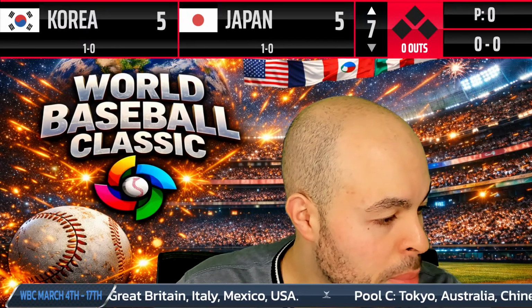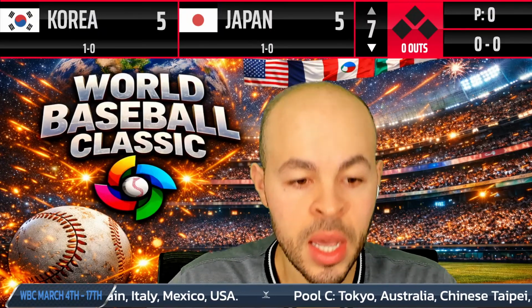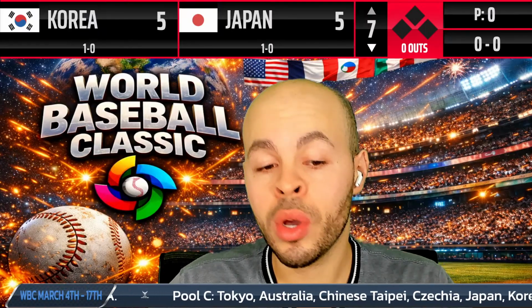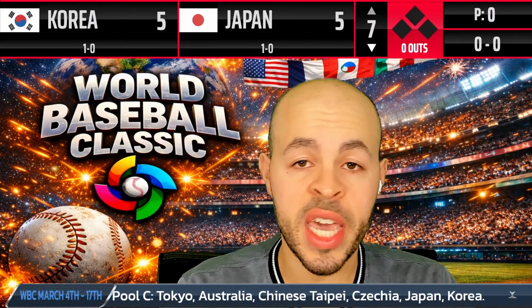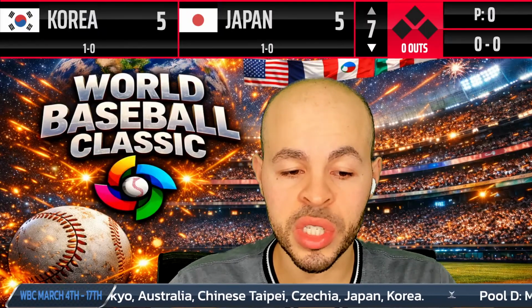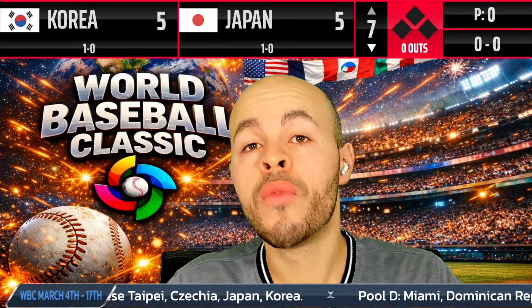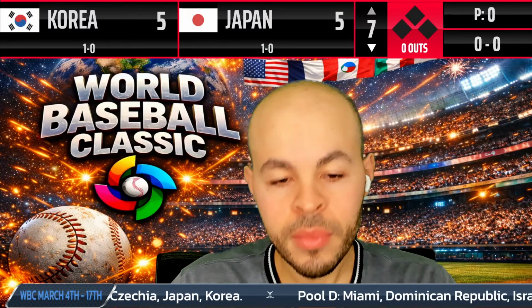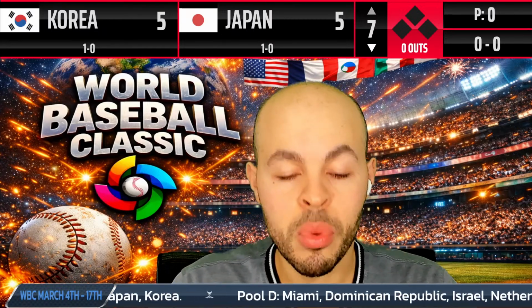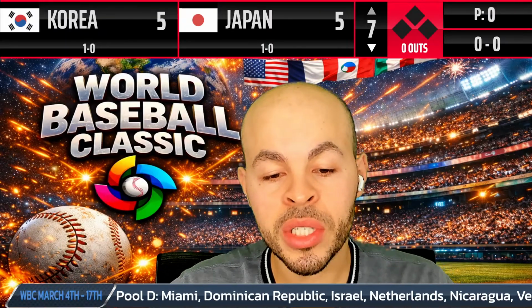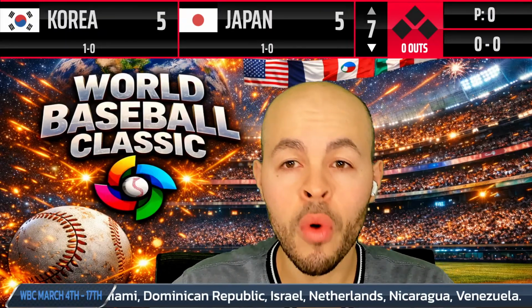We're going now to the bottom of the eighth inning. In the first pool, Pool A, Puerto Rico's 1-0, Cuba's 1-0, Canada hasn't played a game, so they're 0-0. Panama and Colombia are both 0-1. Pool B, that Pool A is San Juan, Pool B is the Houston pool. Mexico and USA are both 1-0.